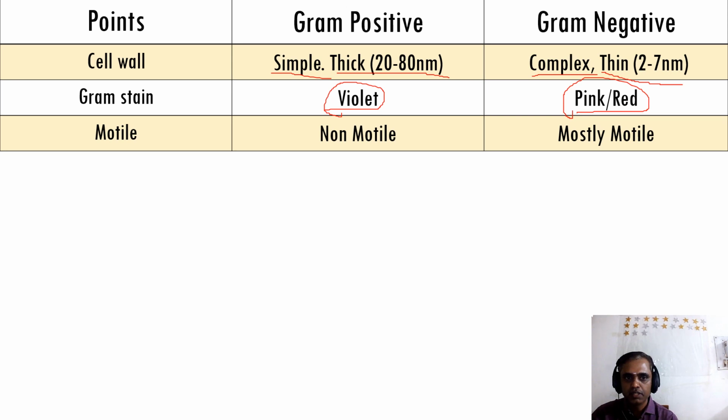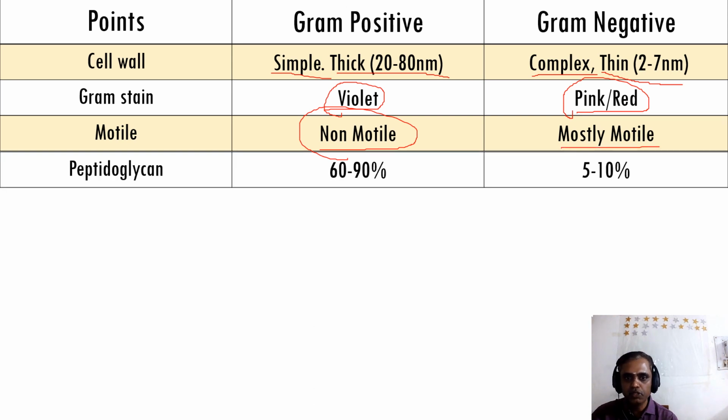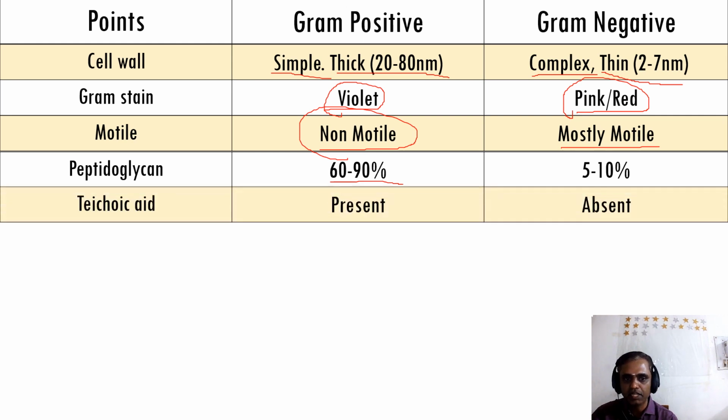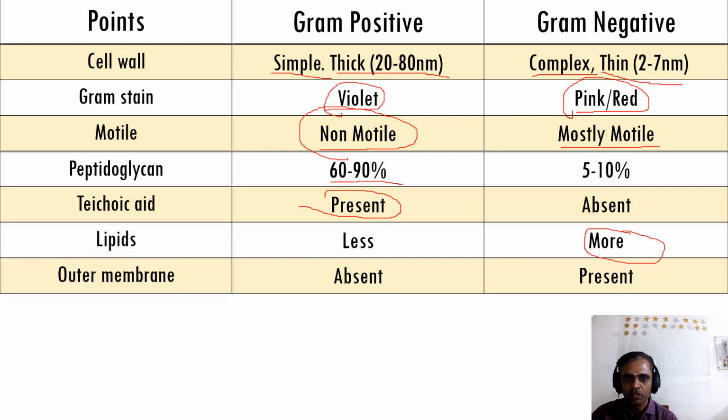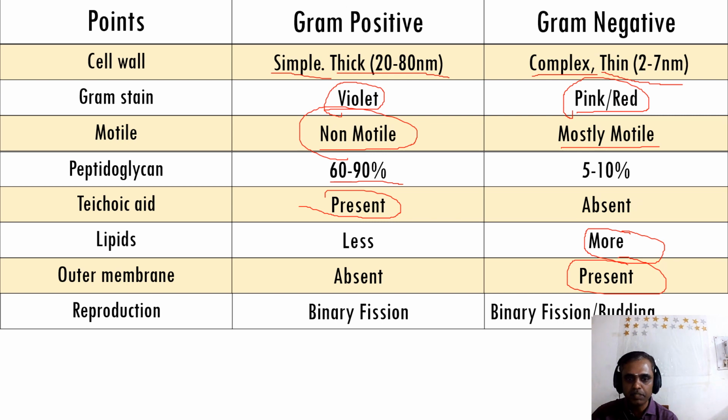Most gram positive bacteria are non-motile, and most gram negative bacteria are motile. And peptidoglycan, as we have seen, is 60 to 90% in gram positive bacteria, and only 5 to 10% in gram negative bacteria. Teichoic acid is present in gram positive bacteria, and lipids are more in gram negative bacteria. And the outer membrane, as we studied, is present only in gram negative bacteria. Reproduction in gram positive bacteria is by binary fission, and in gram negative bacteria by binary fission as well as budding.